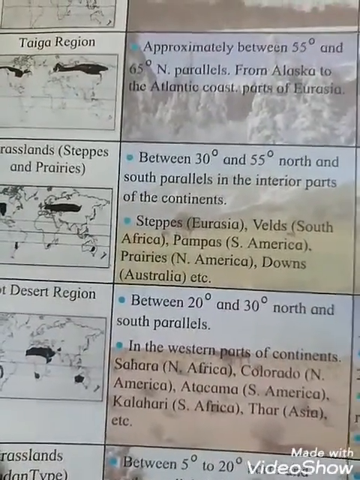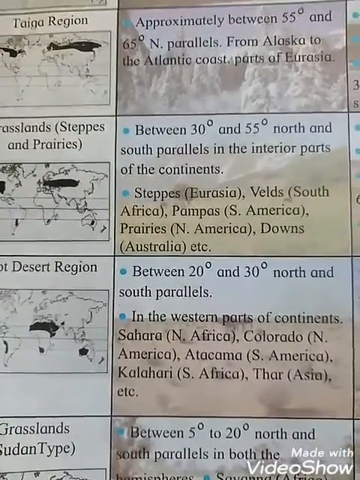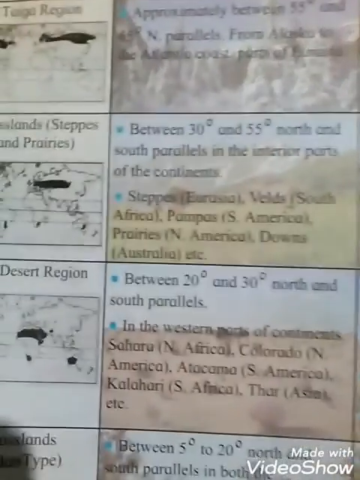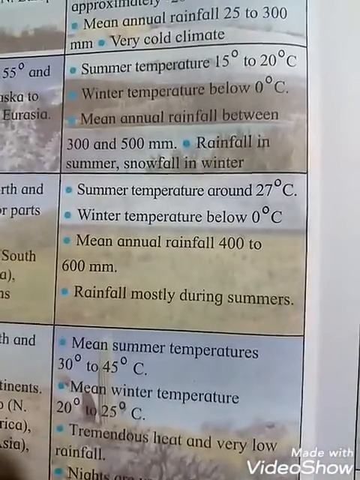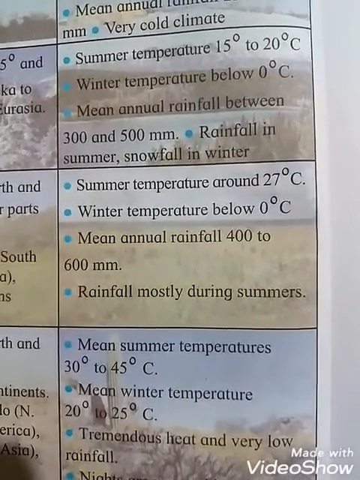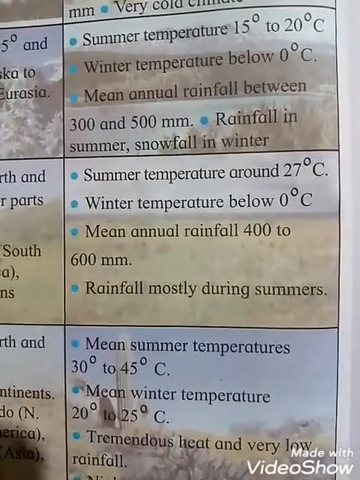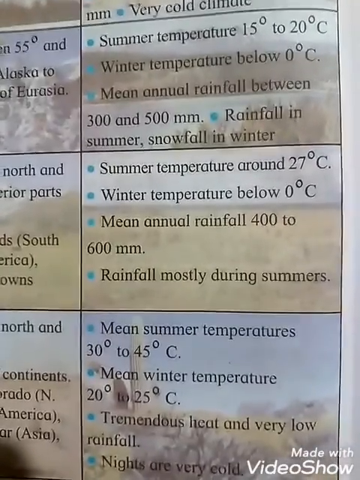So see students, steppes in Eurasia, Veld in South Africa, Pampas in South America, Prairies in North America, Downs in Australia. So these are the places. And see the climate: summer temperature is around 27 degrees Celsius, winter temperature here is below 0 degrees Celsius. Here the mean annual rainfall is 400 to 600 millimeters. And students, rainfall is mostly during the summer season.